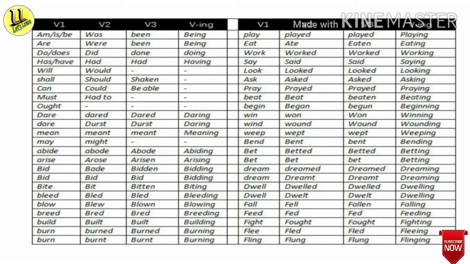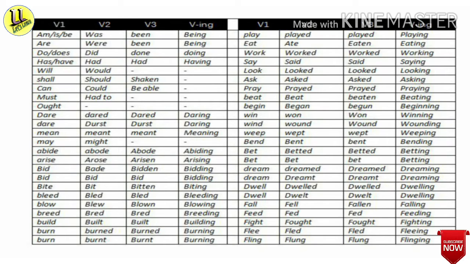Another verb is must. It is the V1 form, its V2 form is had to, and it has no V3 or V-ING form. Another verb is ought, and it has only one form, the V1 form, and it has no V2 or V3 or V-ING form.